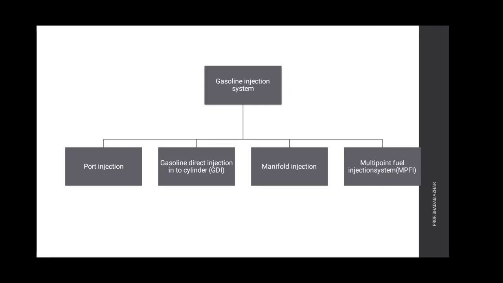Next classification, manifold injection, also divided in two types, continuous and timed. Multi-point fuel injection system is the last category, also known as MPFI, and it is divided in two types, port injection and throttle injection.